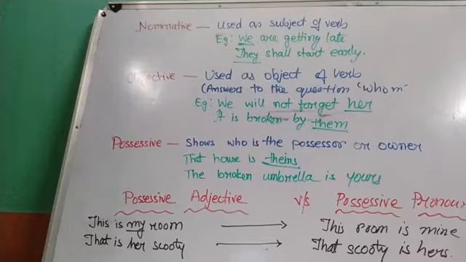If you get an answer to the question what after the verb, then that is a direct object. Like if I say the boys fly kite. The boys fly what? Kite. So the object here is a thing, right? So when you get an answer to the question what, that is, the object is a thing, then that object is the direct object. Now if you get an answer to the question whom after the verb, then that is an indirect object. That is, if the object is a person, then it is an indirect object.